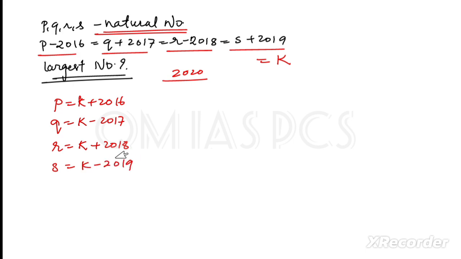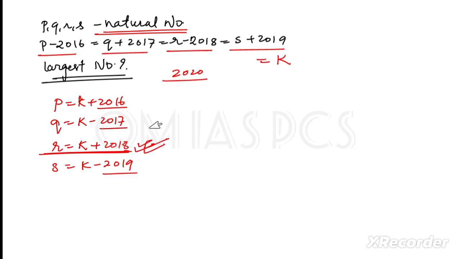Now k can be any number. So we are adding 2016, subtracting 2017, adding 2018, subtracting 2019. So tell me which number will be largest. You can easily see that R is the largest because we are adding 2018 there, right? So this is our answer.